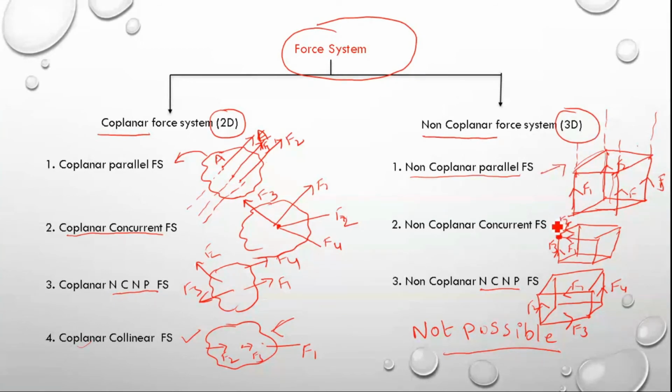If their lines of action meet at a single point, then we can call it a non-coplanar concurrent system. If the lines of action are not parallel and not meeting at a single point, then we can say it is a non-concurrent, non-parallel force system. Collinear is not possible in a non-coplanar force system. Is it clear? Then we will move on.